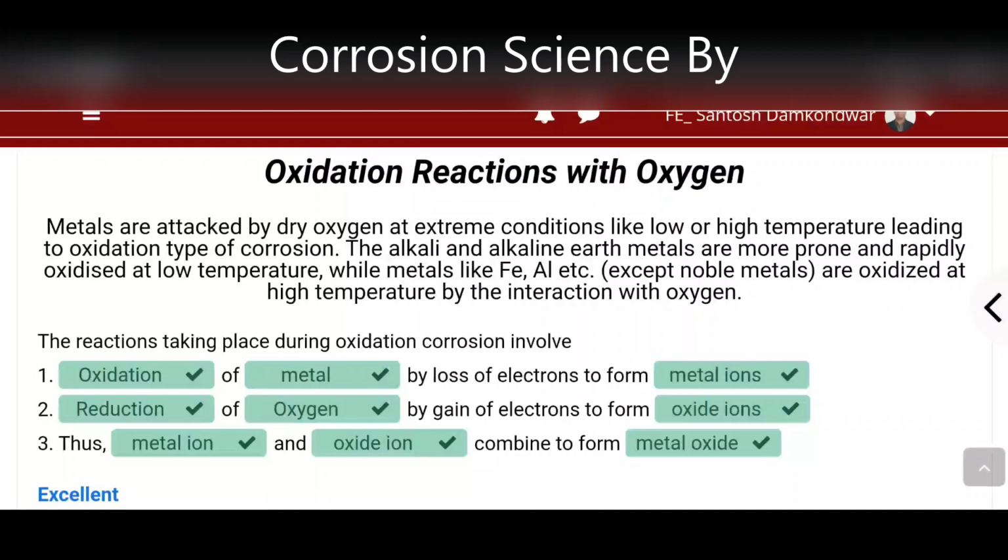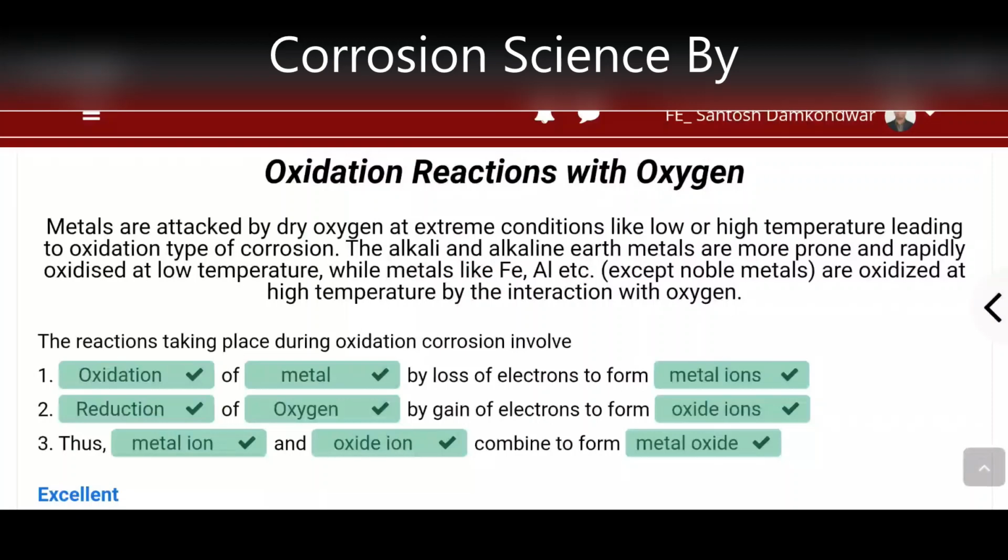So what exactly happens, or how does oxygen attack the surface of the base metal? Basically, oxygen, whenever available in the atmosphere, is adsorbed on the surface of the metal. Whenever they are adsorbed on the surface of the metal, they tend to pull electrons from the metal, and therefore we can say oxidation of metals takes place by loss of electrons to form metal ions. Thereby the metal forms its metal ions.